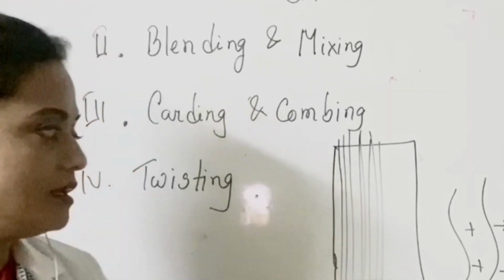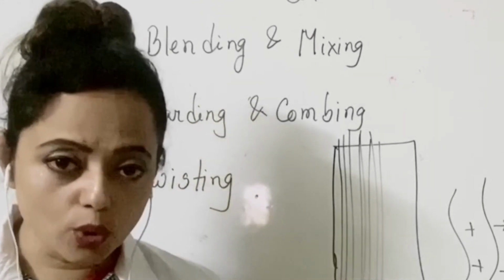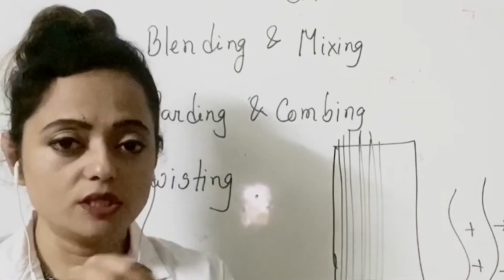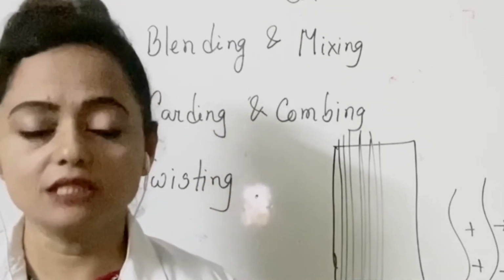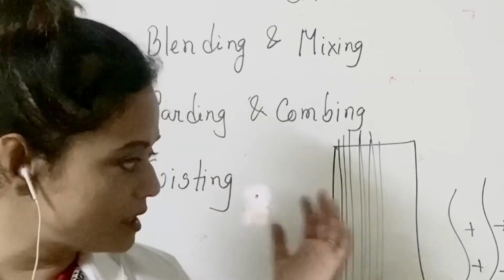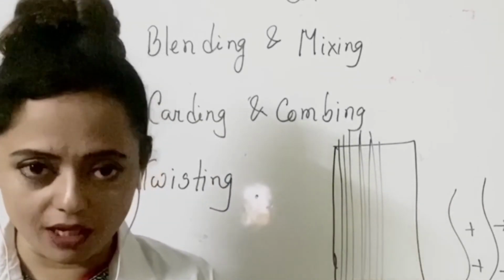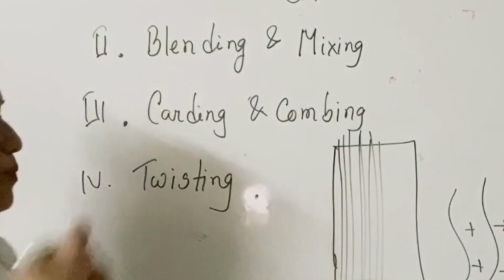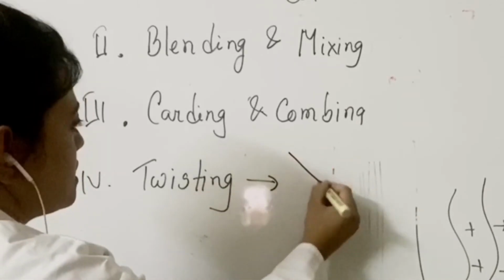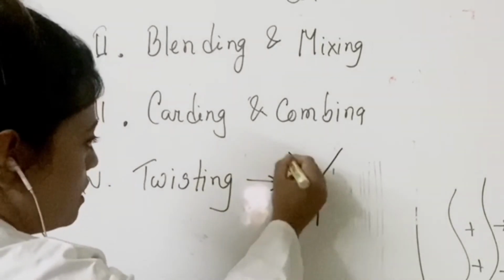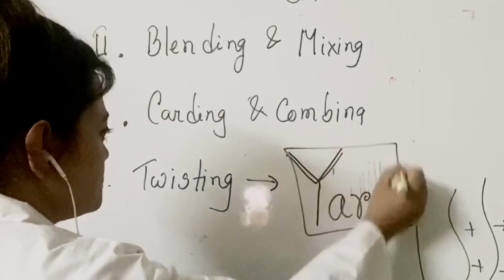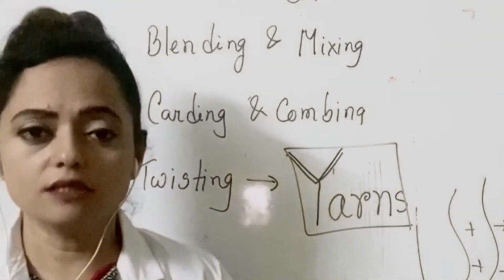That's how the final yarn is made, not the fiber. When the raw fibers are twisted together, then yarns are made. The only exception is silk fiber, because silk fibers are directly collected from the cocoons, right? But here, after twisting, what is made is called yarn. So we must say that after twisting, the result comes out as yarns. That's how yarns are produced from fiber.